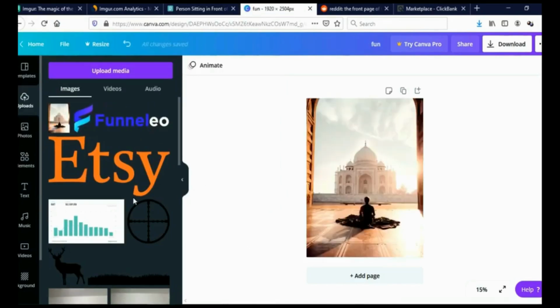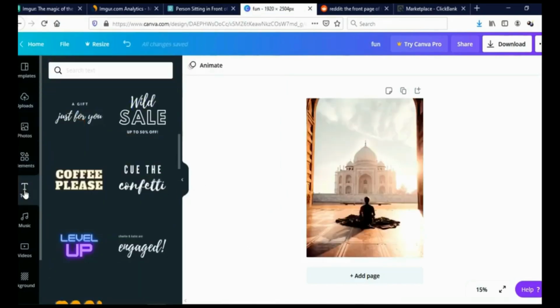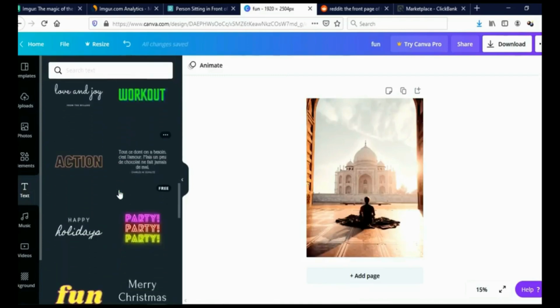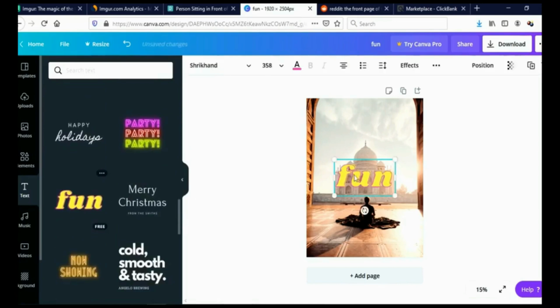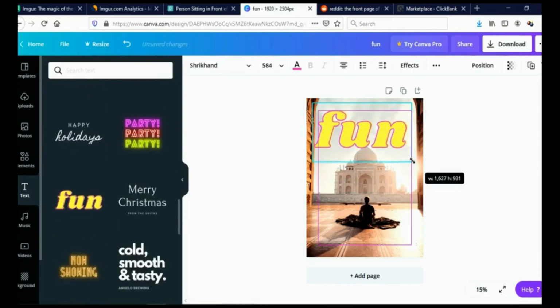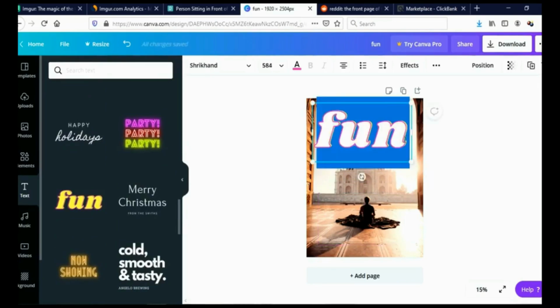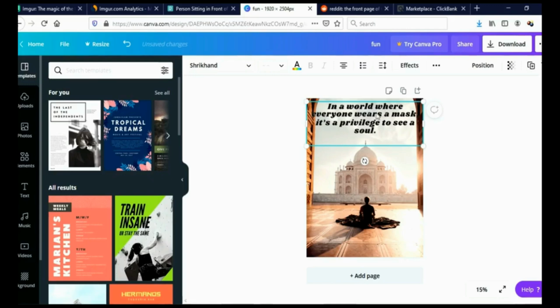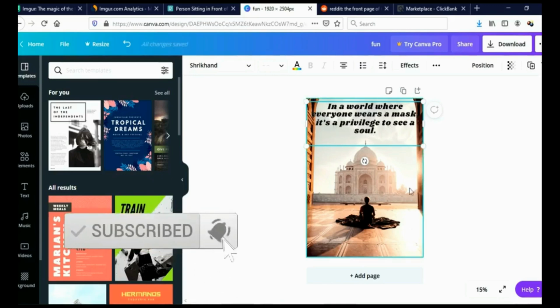And now we need to add text to this photo. I will click here on text. And now I need to find the right letter style. Let's say this one. And let's just drag it here. Let's enlarge it. Okay, and I actually found this quote here. And I think it's great considering the current situation in the world. In a world where everyone wears a mask, it's a privilege to see a soul. I think this is a good photo and a good quote that can get engagement.